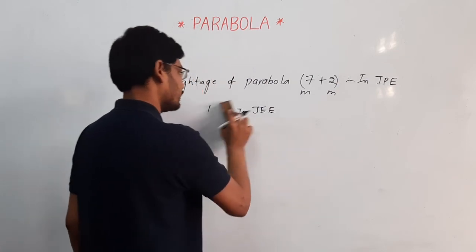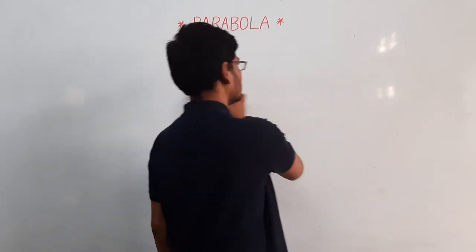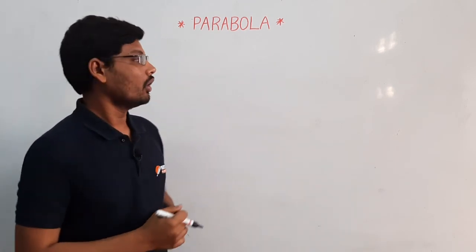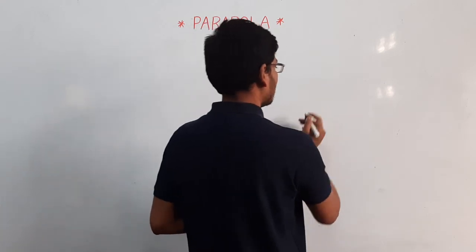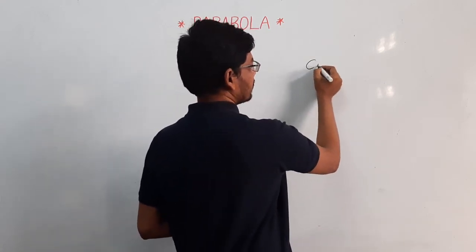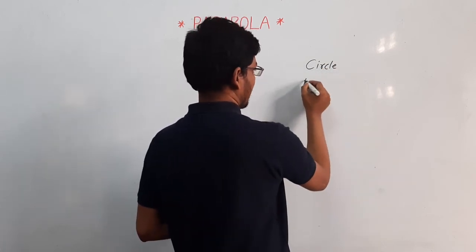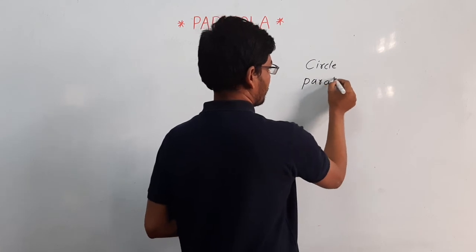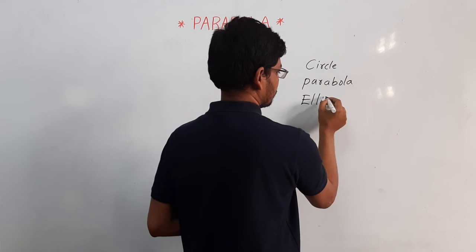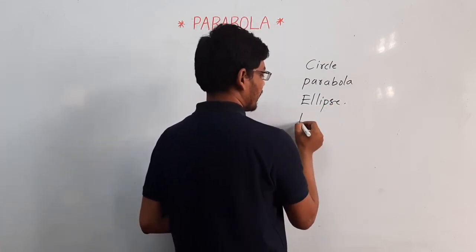And the first one, what is parabola? In the last session we discussed conic sections. A conic section has 4 figures: first one is circle, second is parabola, third is ellipse, and fourth is hyperbola.